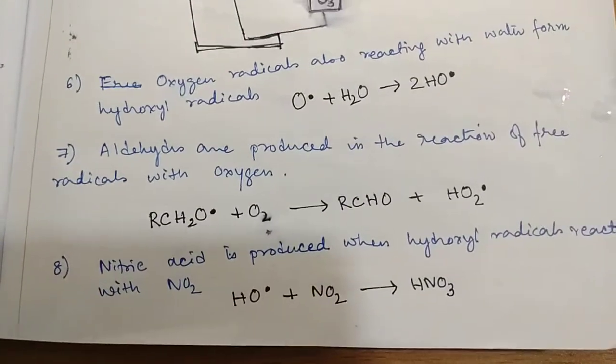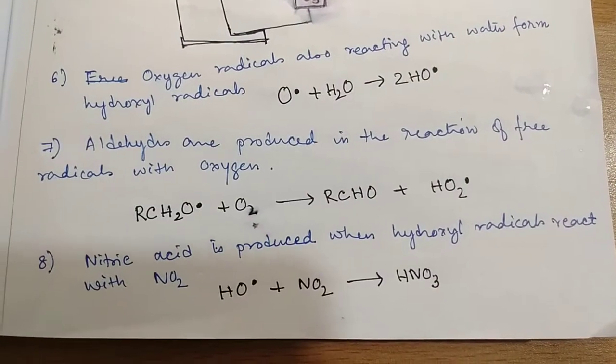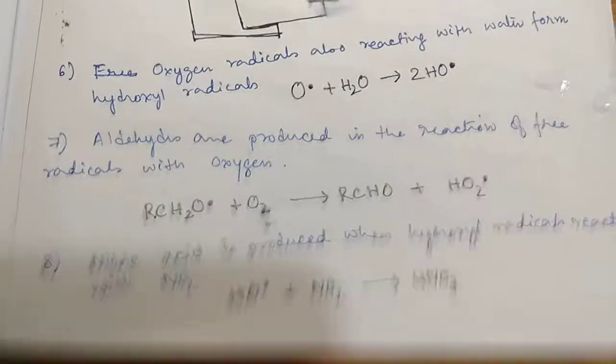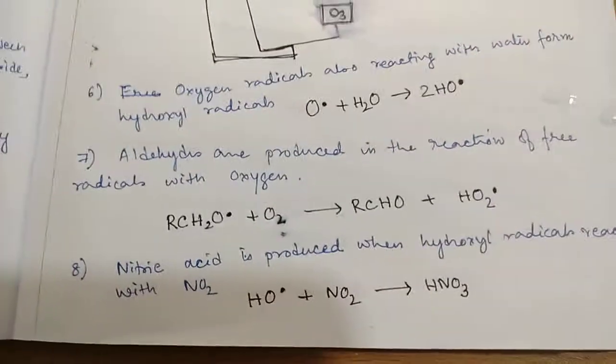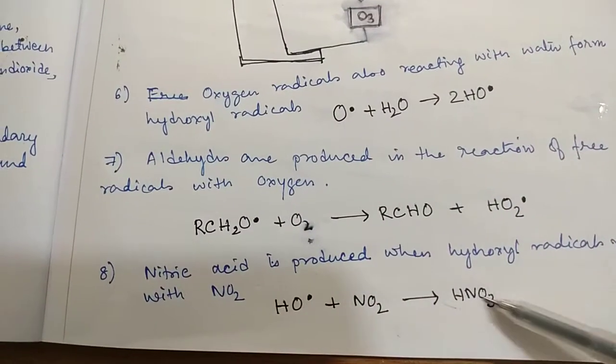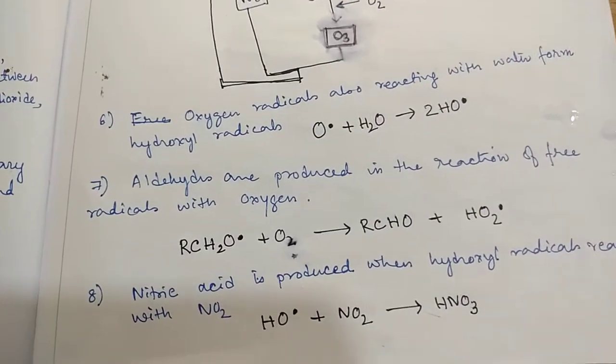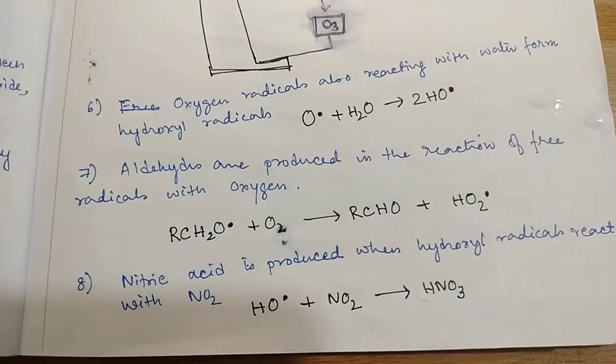Nitric acid is produced when hydroxyl radicals react with NO2. Hydroxyl radical plus NO2 gives nitric acid. This nitric acid again participates in acid rain. I have a separate video on acid rain.